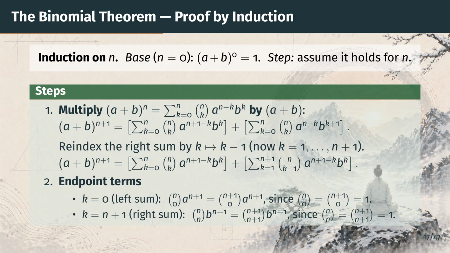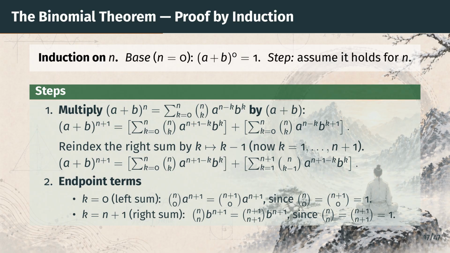2 terms sit at the ends and come from one sum only. At k equals 0, only the left sum contributes. Its term is n choose 0 times a to the n plus 1. Since n choose 0 and n plus 1 choose 0 are both equal to 1, that coefficient already equals n plus 1 choose 0.